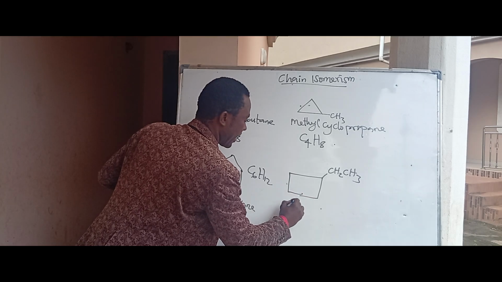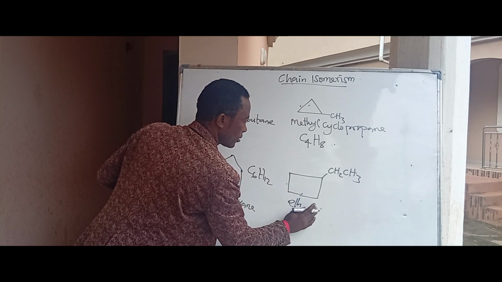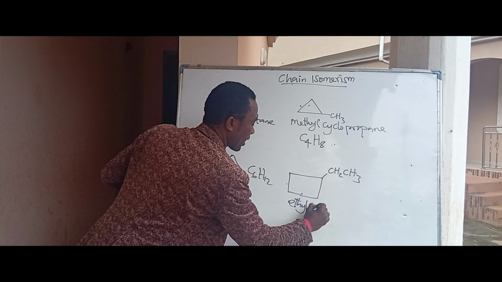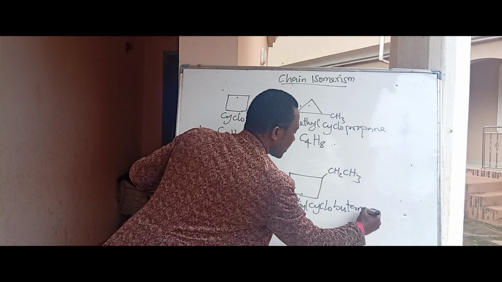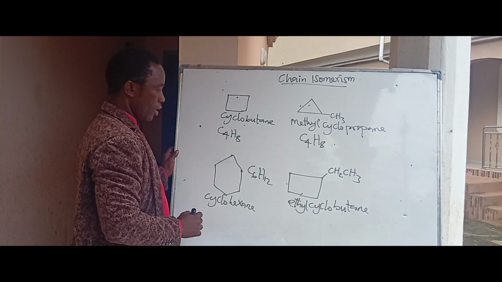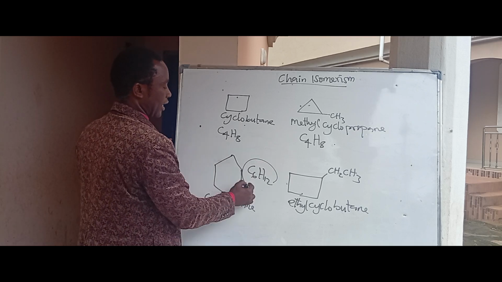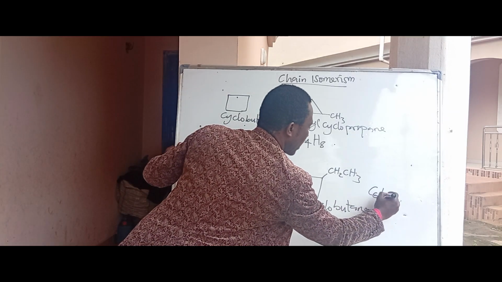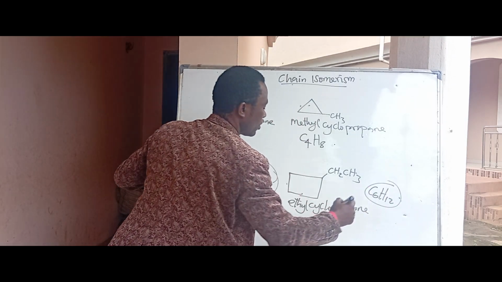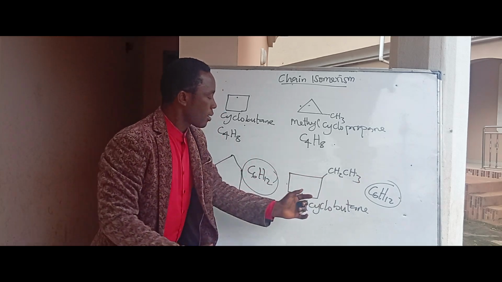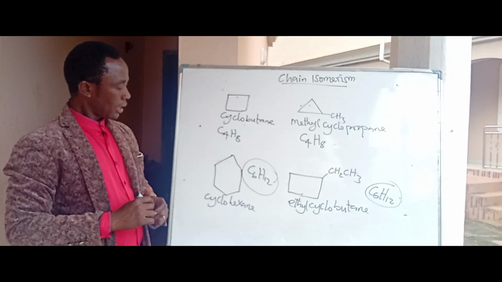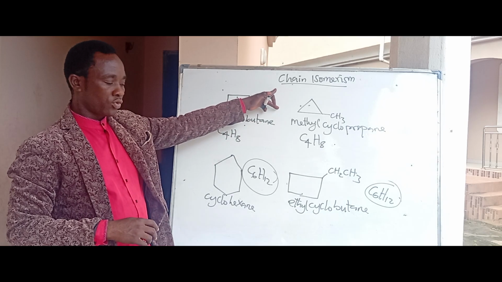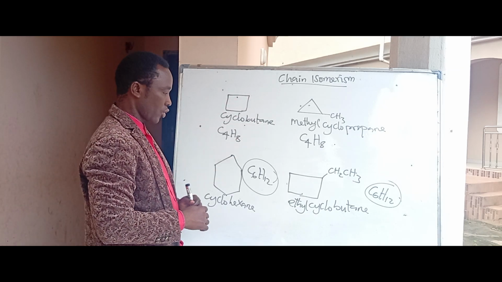This is ethylcyclobutane. So you can see that ethylcyclobutane also has the molecular formula C6H12. So they have the same molecular formula, but their structure differs due to the arrangement of carbon atoms.